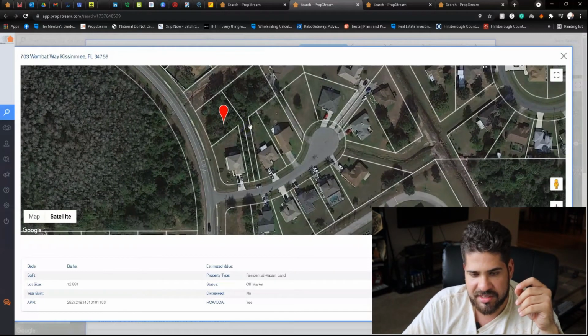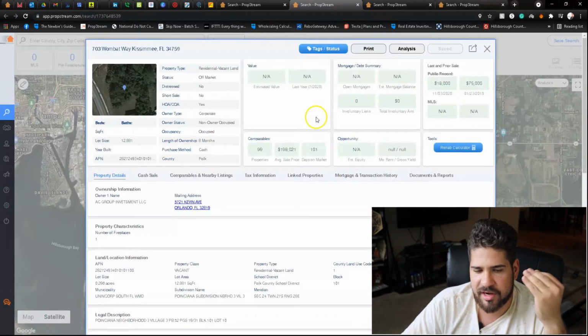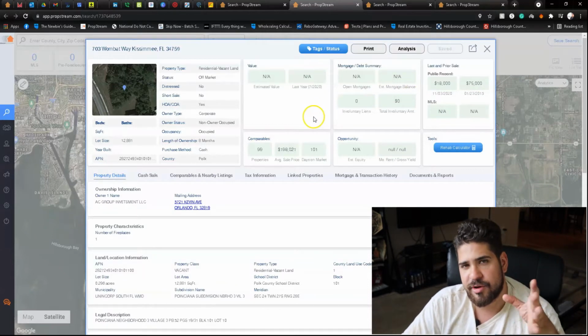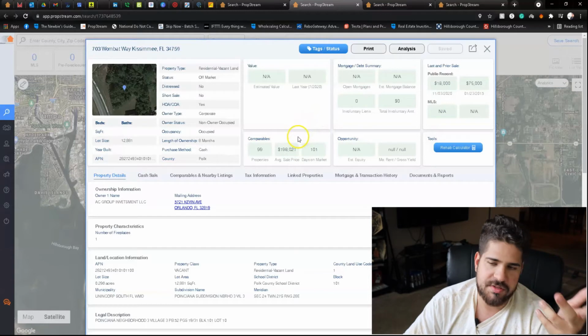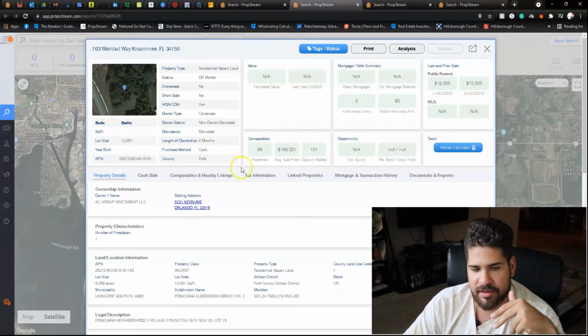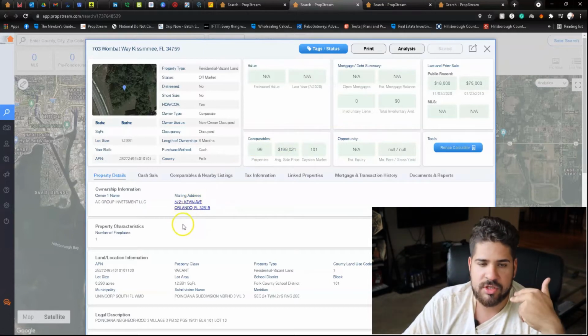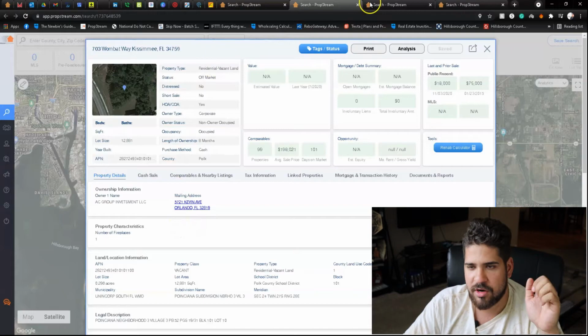I can tell that this lot right here is just a little bit to the side. Still being the same neighborhood, we can still run it as a comparable. You want to have at least 3-4 comparables to get an idea. This one sold for $18,000 later on in that year, again bought by an LLC. So it could be an assignment fee, so I'm looking at 20, 25 maybe, in that price range.